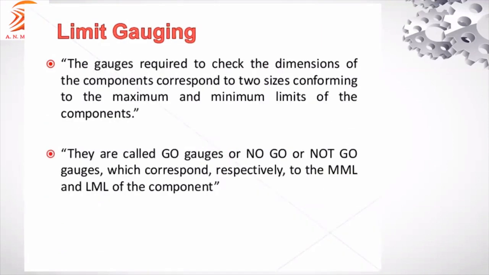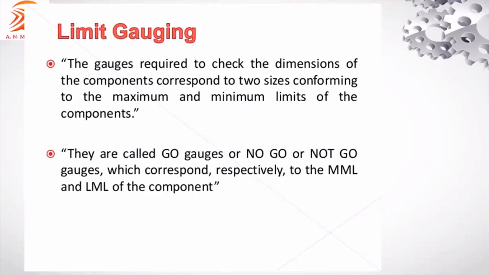See, the gauges required to check the dimension of the component corresponding to two sizes, maximum limit and minimum limit, that is upper limit and lower limit of the component, are called go gauge and no go gauge. As I told earlier in the classification of the gauges, limit gauges will check two limits, upper limit and lower limit, and with respect to those they are called go gauge and no go gauge.